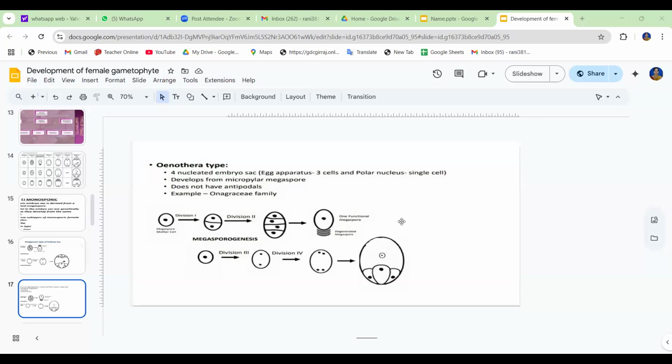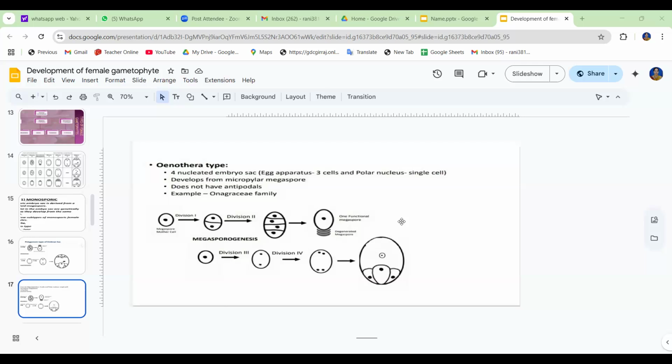In Polygonum, it will undergo 3 nuclear divisions, but in the Oenothera type, it will undergo only 2 nuclear divisions instead of the usual 3, as occur in the Polygonum type of embryo sac.